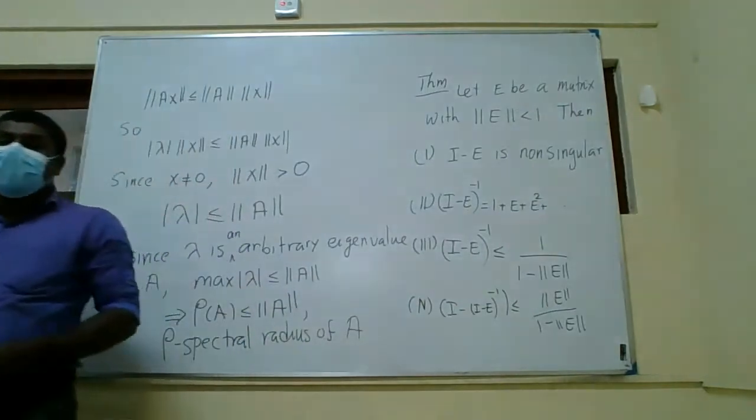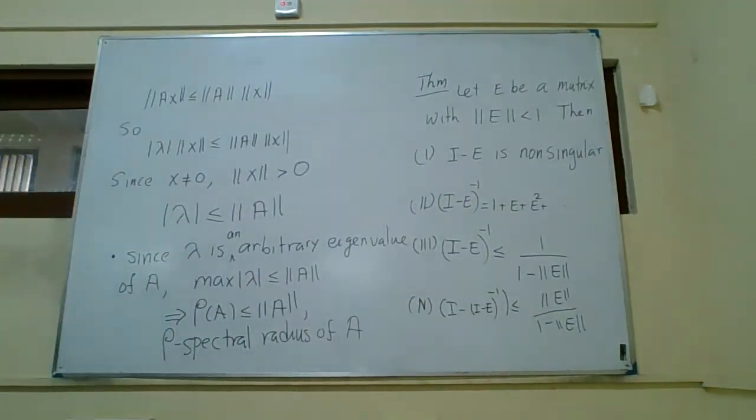So we have these 4 results for a given matrix whose norm is less than 1.